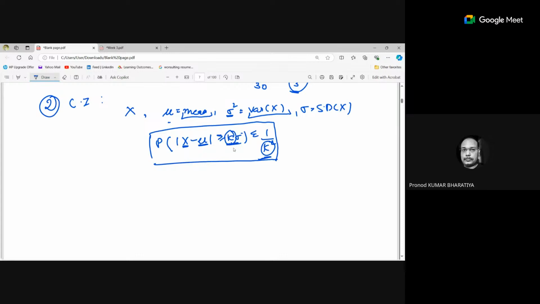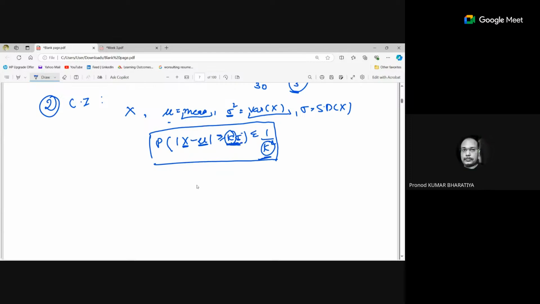Madam, here this sigma, if it is variance, then it should be squared, no? You have written k into sigma, and sigma is a standard deviation. It will be sigma square, no? No, in this it could be variance. We are taking the sigma, that is standard deviation. So okay, k times the standard deviation. Yeah, k times the standard deviation.